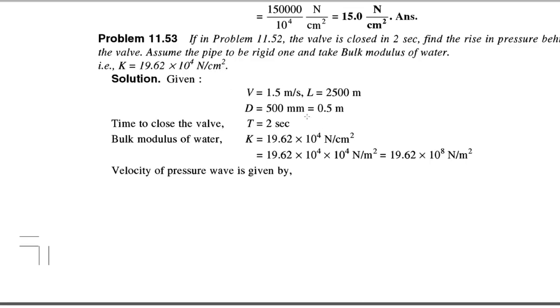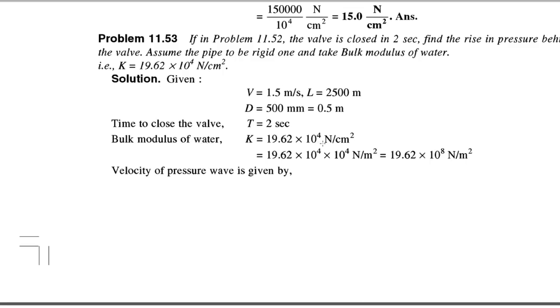So here they have changed the time, they have changed the material of the pipe, that is pipe is rigid, velocity is known, length is same, diameter is same, only the time to close the valve is 2 seconds, bulk modulus of water is given.